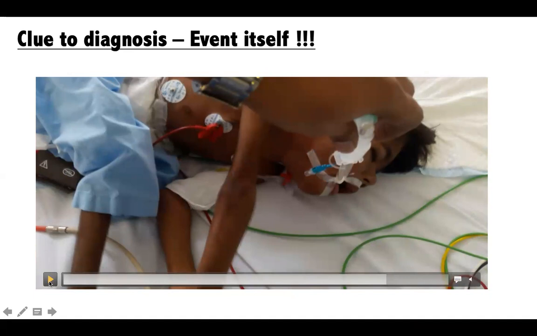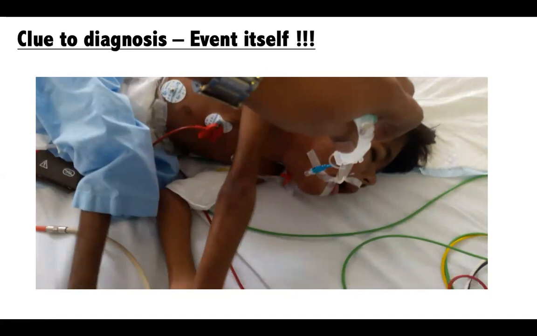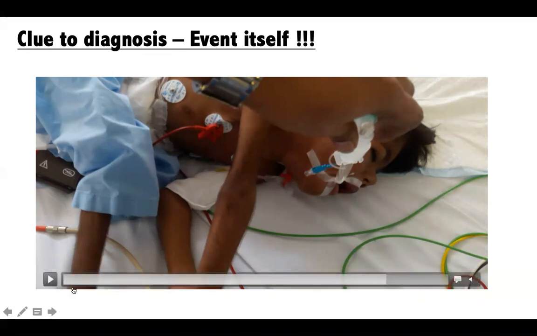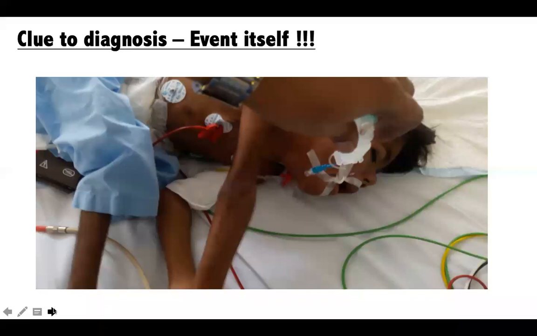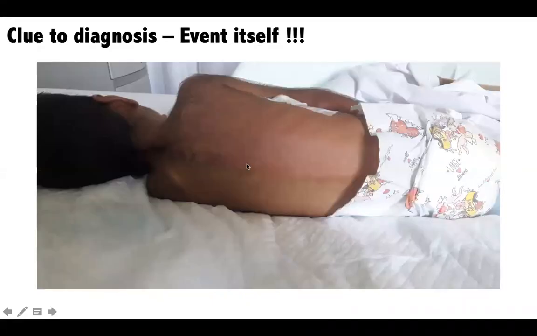With this event, he had this typical posturing of extending the leg backwards, some arching, some amount of vomiting, salivation. But what was interesting was he was sweating profusely, and his skin color changed with the event. Much more interestingly, once the event got over, after some bit of desaturation, he started smiling and looking at the mom and interacting, saying ba, ma, etc. This is the discoloration I could see. As you can see here, half of the body is red in color and the other half of the body is pale in color.